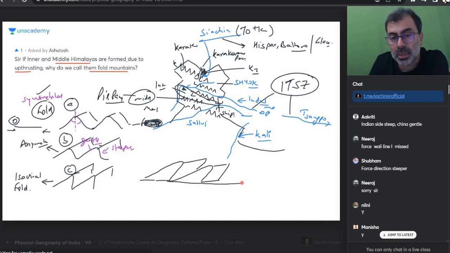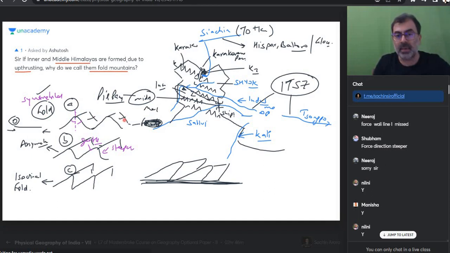So a geologist goes and he's reading the rocks. Everyone, remember, he reads the column. And if he sees the rocks are like this, he's happy, simple. But if he sees that the rocks have got bent like this, both arms have bent like this, so will you understand complex folding has happened?